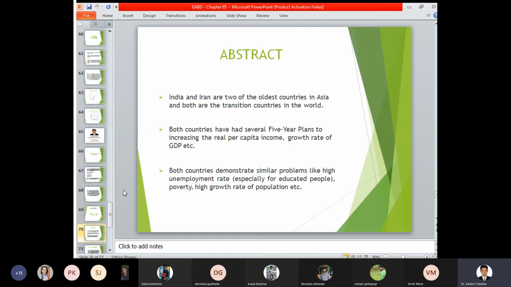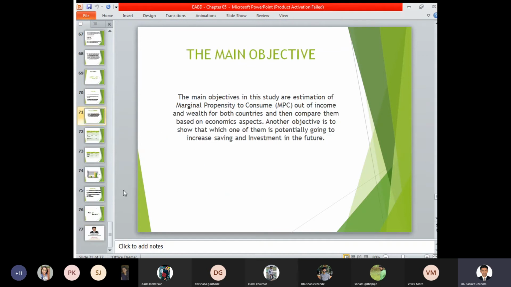So certain highlights of the case study abstract have been given for you. India and Iran are two of the oldest countries in Asia, and both are transition countries in the world. Both countries have had several 5-year plans to increase real per capita income, growth rate and GDP. Both countries demonstrate similar problems like a high unemployment rate among educated people, poverty, a high growth rate of population, and so on. So all the similarities between the cases have been identified.